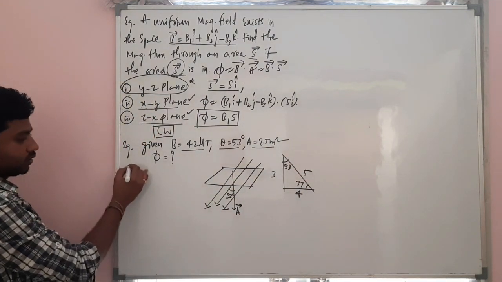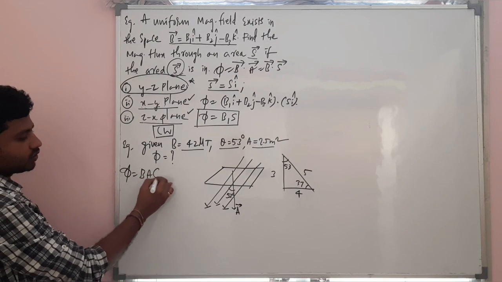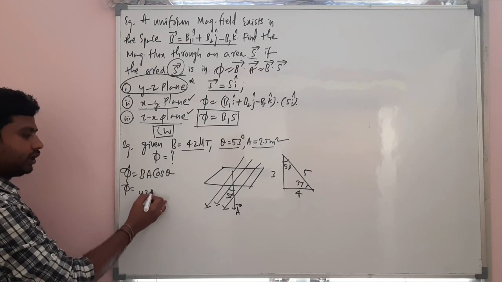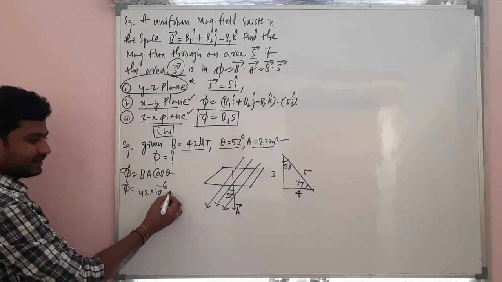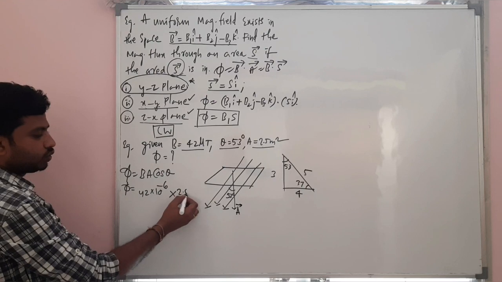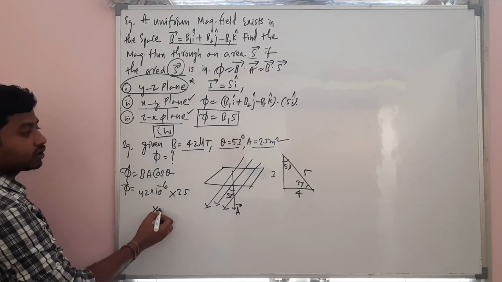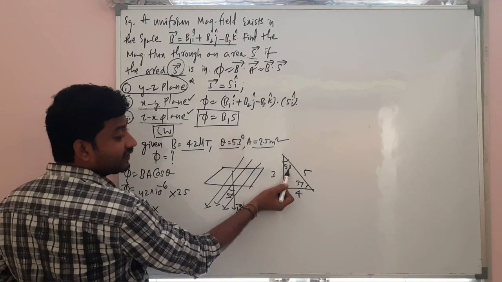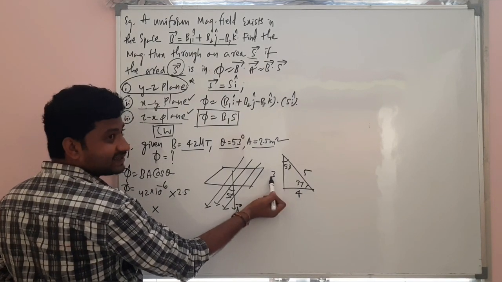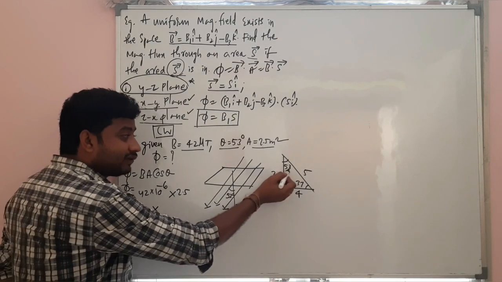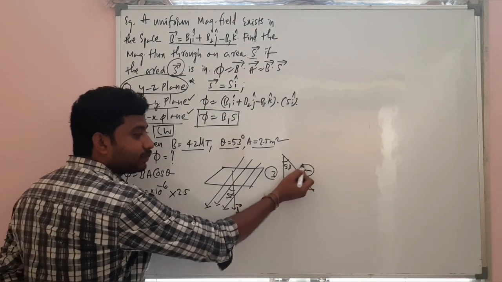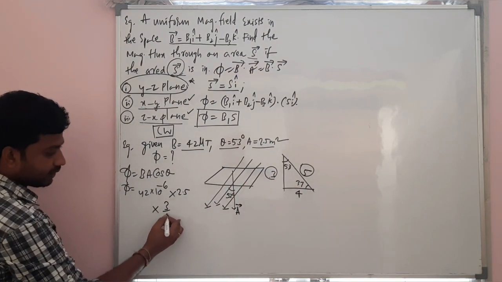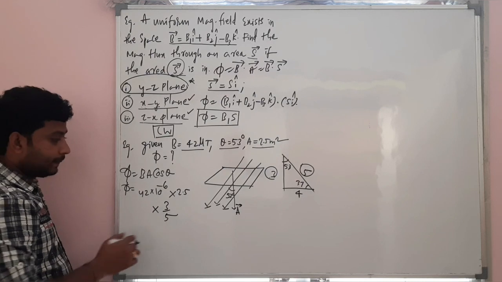Now let's move on. Phi is equal to BA cos theta. B is 42 into 10 raised to minus 6, A is 2.5, into cos 53. Cos 53, this is 53, right? For 53 angle, this is the opposite side, this is the adjacent side, and this is the hypotenuse. Cos 53 will be adjacent by hypotenuse. So I can write cos 53 is 3 by 5. 3 by 5, my dear children. That's it.